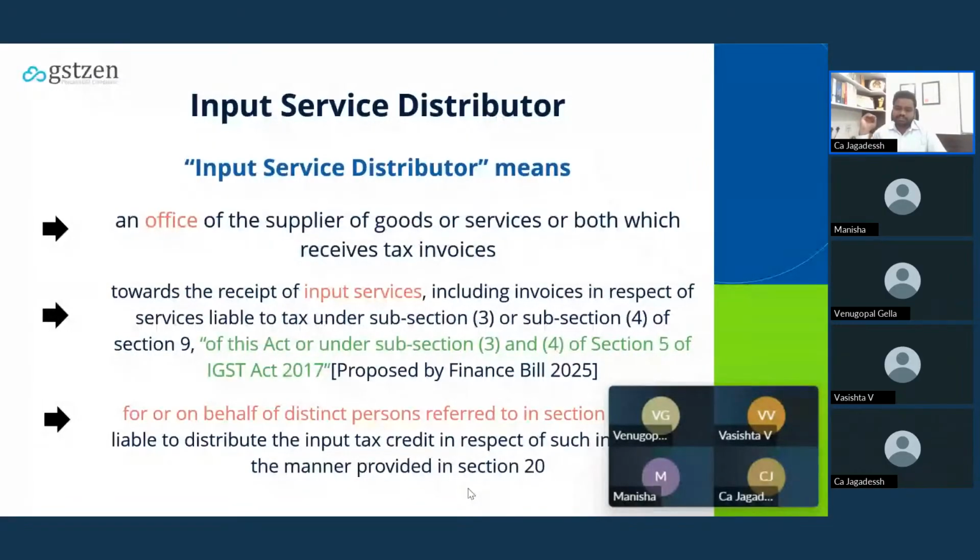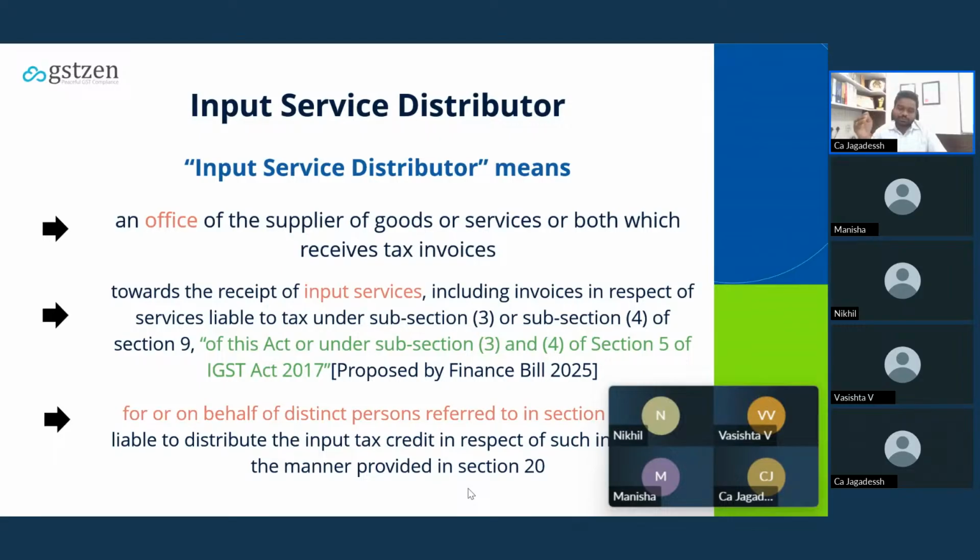Distinct person has been defined under section 25 of the CGST Act. Having more than one GST registration of the same legal entity, each such registration will be called a distinct person. Let's say I'm in Karnataka, and I have registrations in Tamil Nadu, Telangana, and Andhra Pradesh as well. In that case, the Karnataka, Telangana, AP, and Tamil Nadu registrations will each be a distinct person.